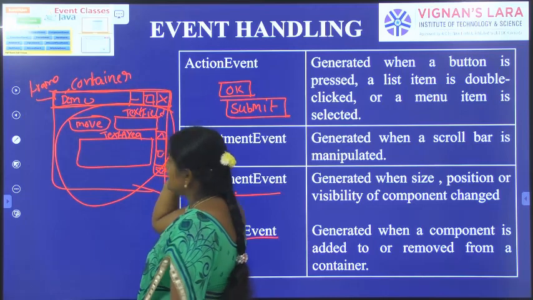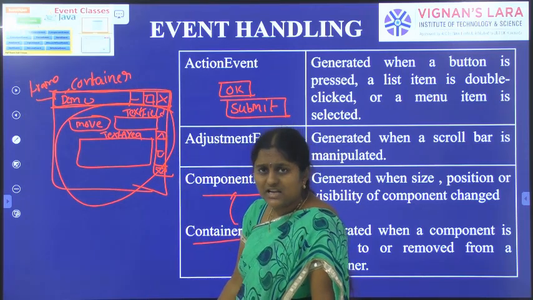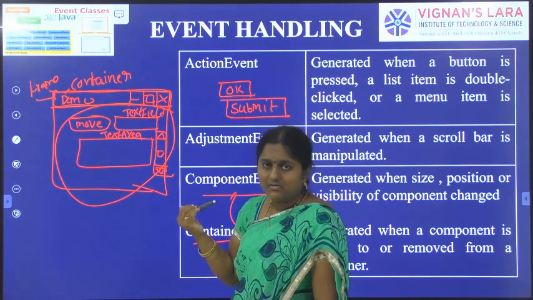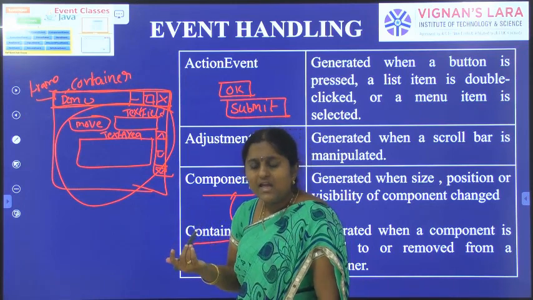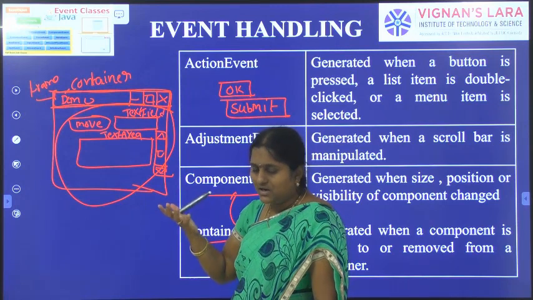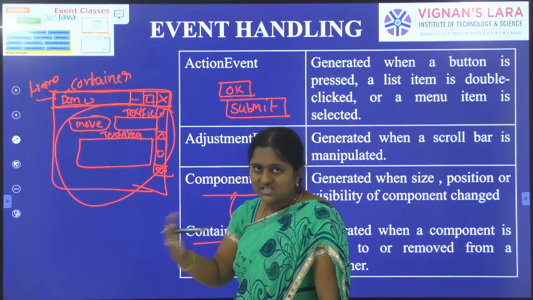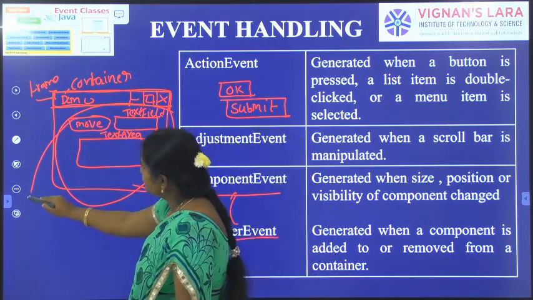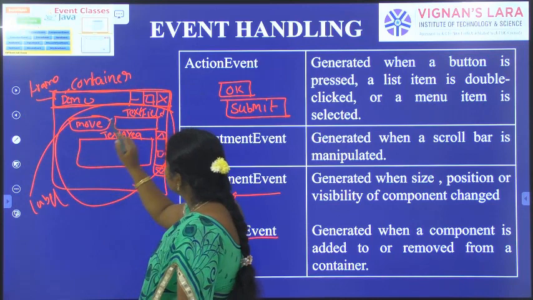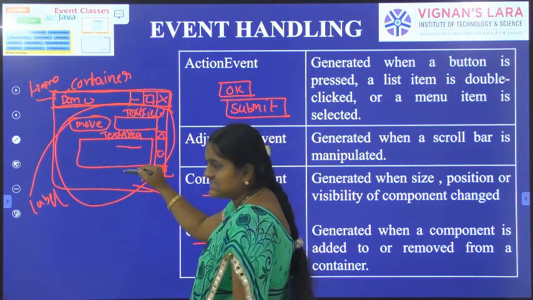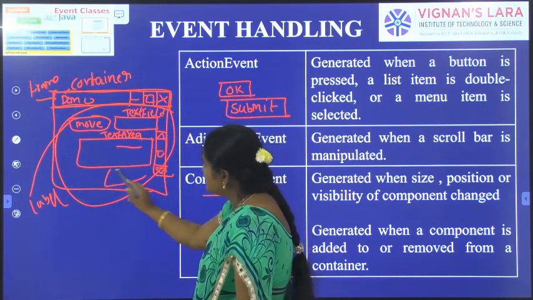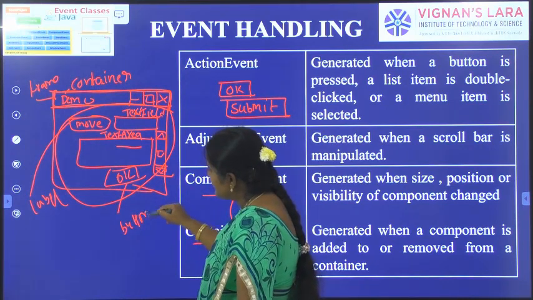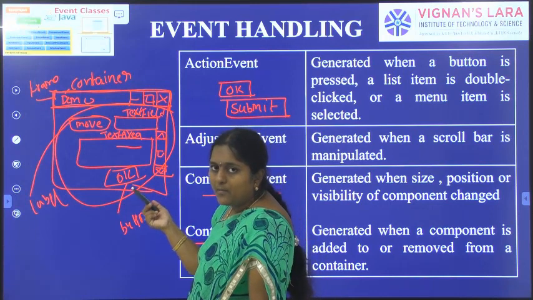Till now you just have to understand what is component. In the later sections I will explain briefly what is component, what are the GUI components supported by the AWT package, and what is container. So here these all are components. It is a label, a text field, and a text area. Suppose I am going to press an OK button. So it is a button. These all are GUI components.